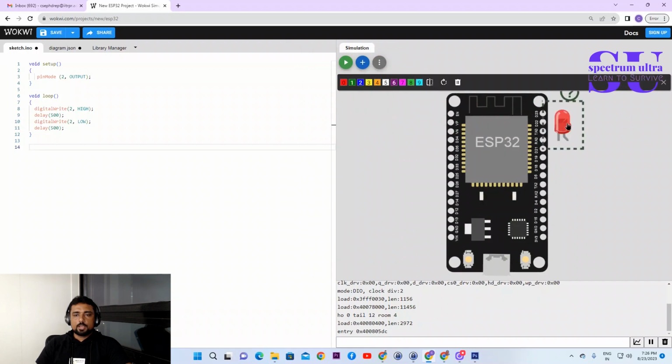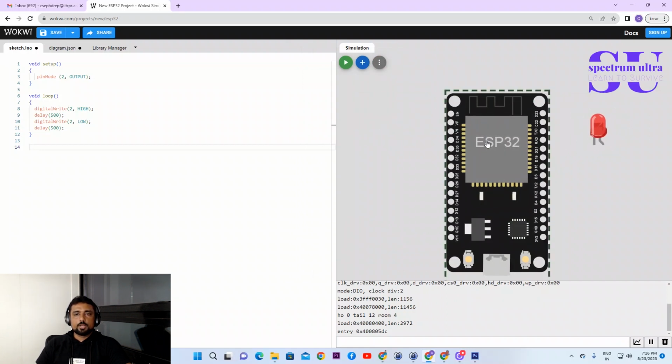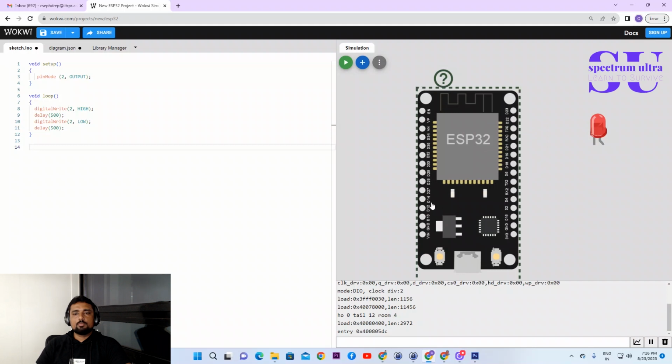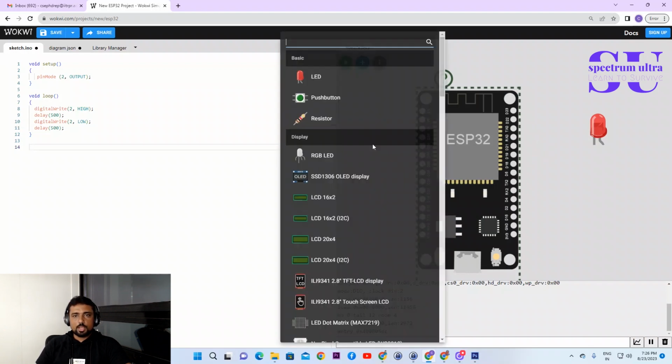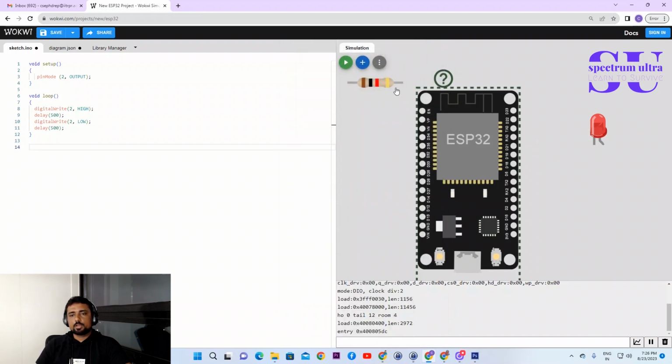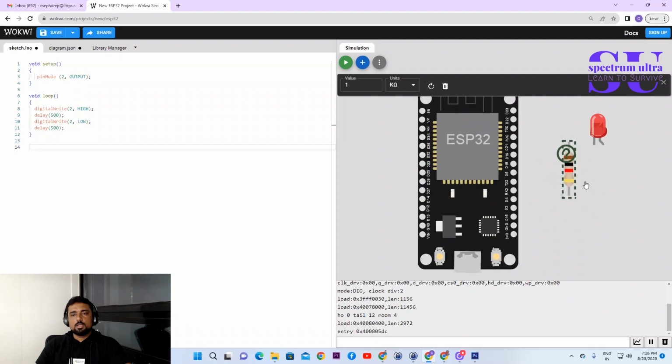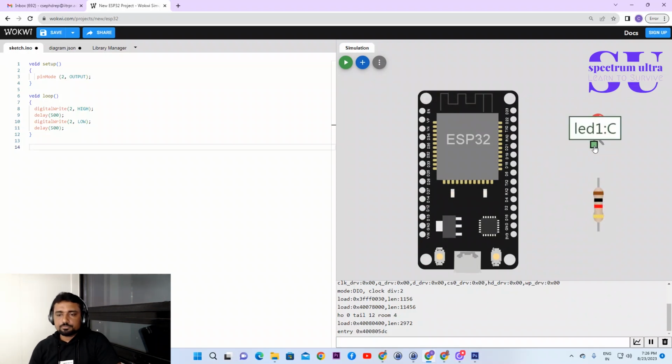Next, we are going to add a practical LED, one external LED that we have to connect. You know that every LED will have one anode and one cathode. Cathode means negative and anode means positive. So the cathode part we have to connect to ground, and the anode part of that LED we have to connect to the positive. Now the output of every microcontroller is 3.5 to 5 volts mostly, and for the LED it is 1.5 to 3 volts.